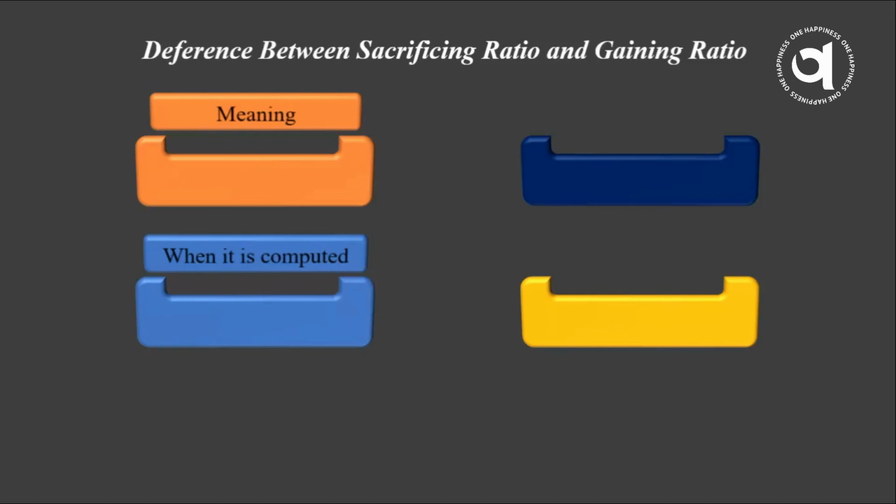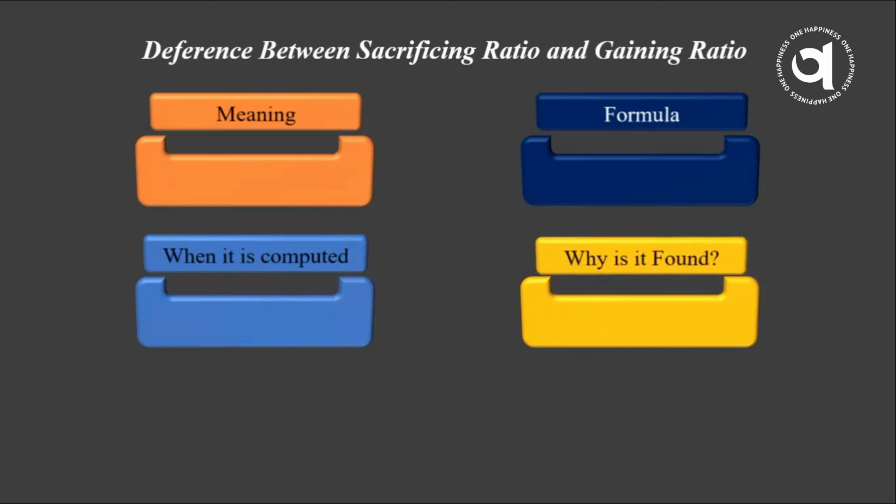So at the time of admission of a partner, we calculate sacrifice ratio, and at the time of retirement of a partner, we calculate the gain ratio. Okay, and the next point is the formula. As we discussed earlier, the formula of sacrificing ratio is old minus new, and the formula of gaining ratio is new minus old. Nothing else, it is very simple. And the last point is why it is found.